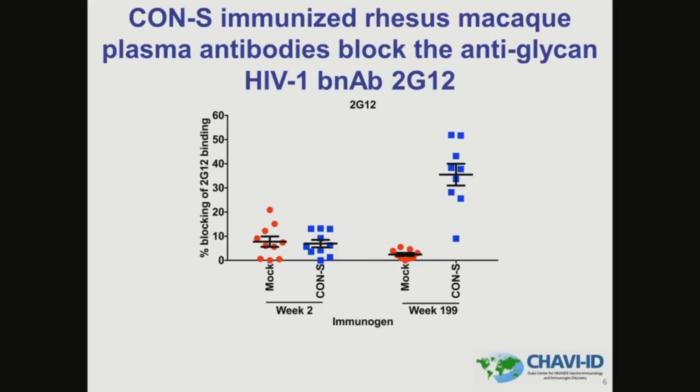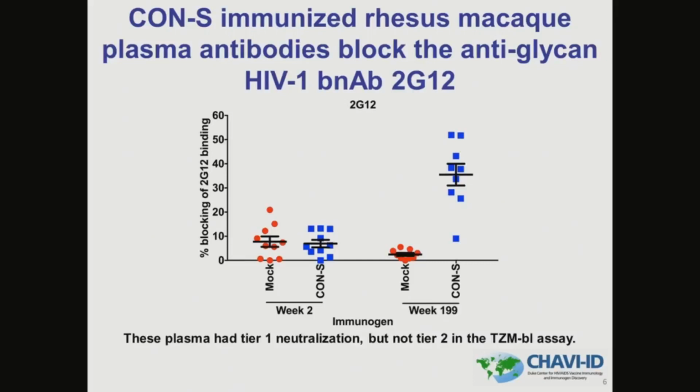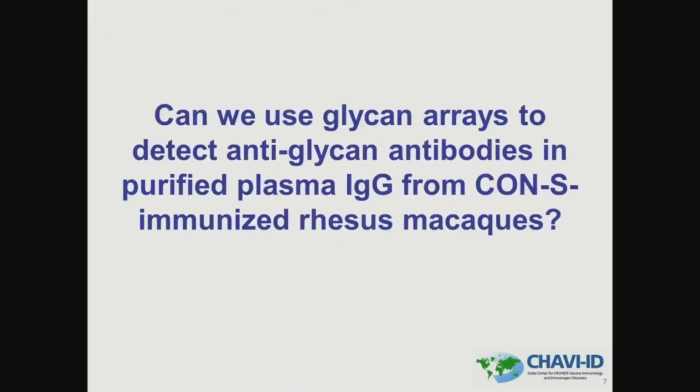We observed blocking of 2G12 by most of the animals immunized with Con-S. Although not shown here, we also observed similar blocking against PGT128. However, the plasma from these animals showed tier 1 neutralization, but they did not neutralize tier 2 viruses in the TZM-bl assay.